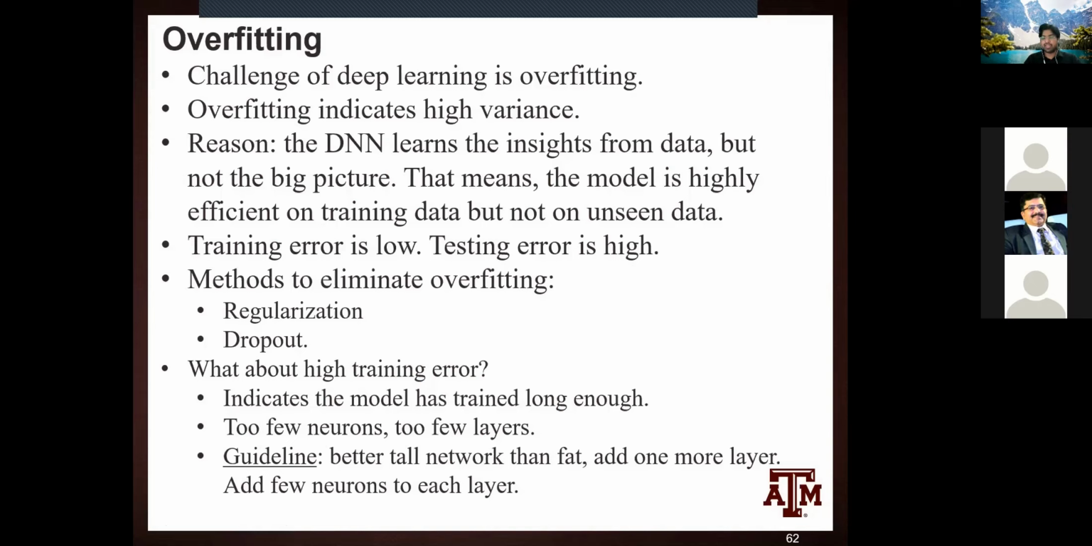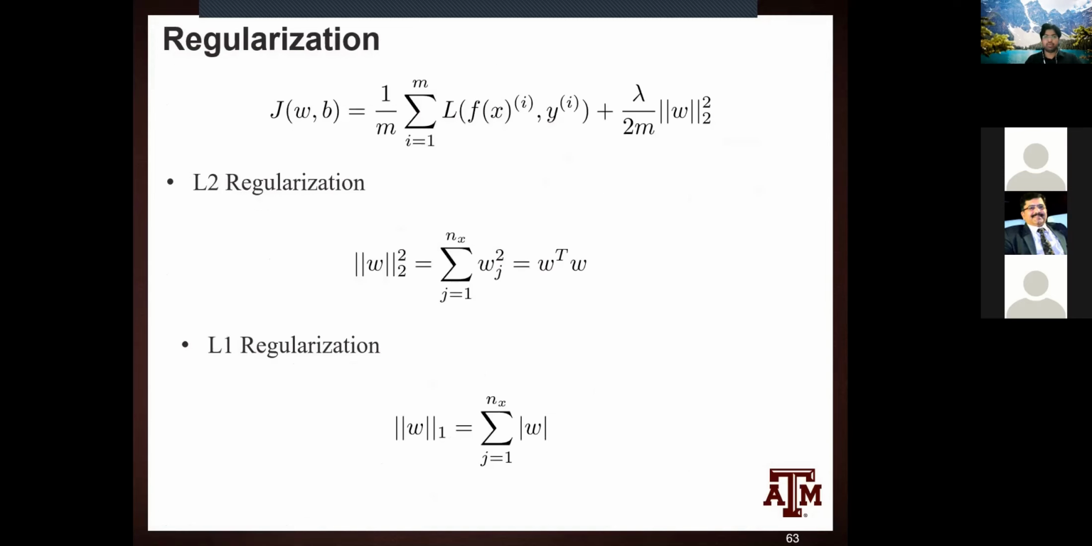But there is a guideline to that. The guideline is that you need to first build a deeper network rather than a fat layer. A fat layer means too many neurons in one layer. So we need to add one layer and add a few neurons to each layer if we get high training error. These are certain guidelines that need to be used while developing the neural network model.